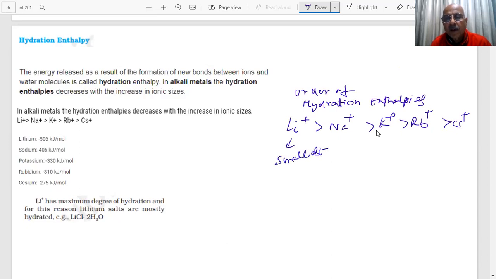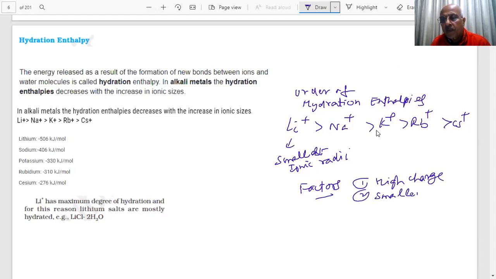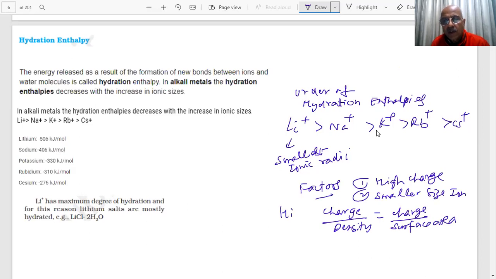Smallest ionic radii. So the factors on which hydration enthalpy depends, student: high charge and smaller size of the cation. Or in other words, what we call charge density. Charge density should be high. What is charge density? Charge by surface area. The higher that value, the higher will be the hydration enthalpy.